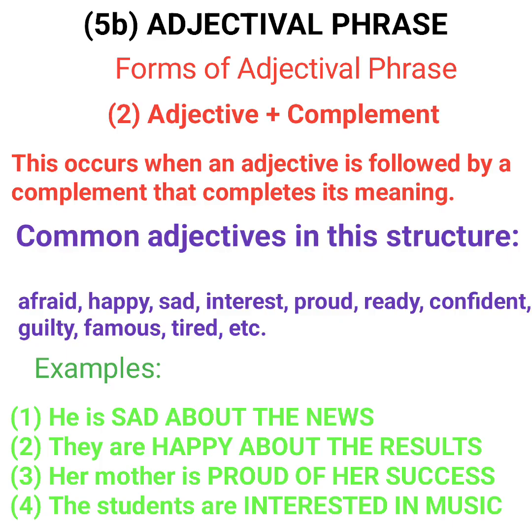That makes them to be called adjectival phrase. And once we know that this is an adjectival phrase, the function is that it describes a noun or pronoun as the adjective does. Adjective qualifies noun or pronoun. The same thing, adjectival phrase also qualifies noun or pronoun.